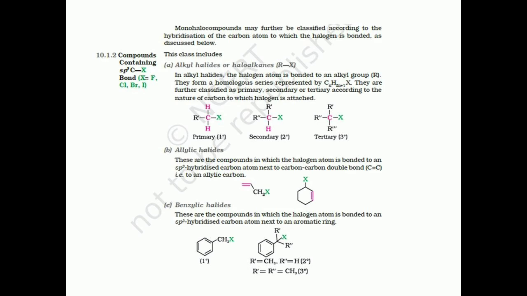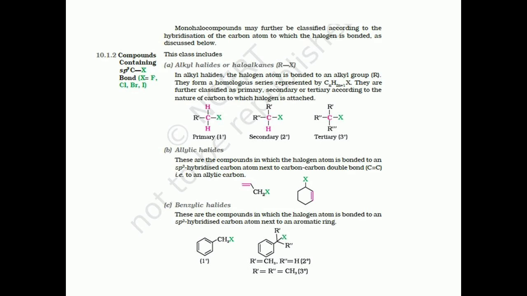Alkyl halides are further classified as primary, secondary or tertiary depending upon the substitution state of the carbon to which the halogen is attached.